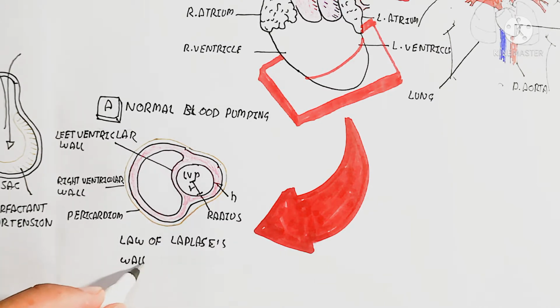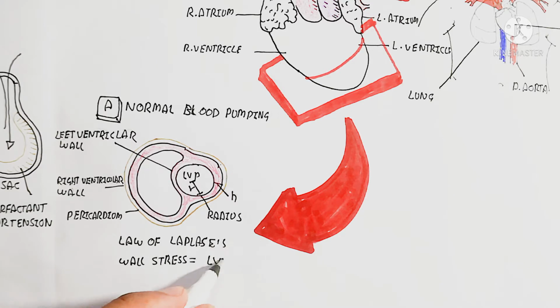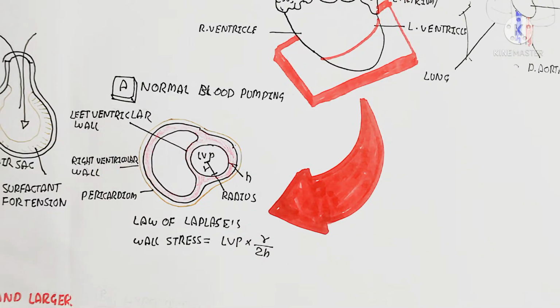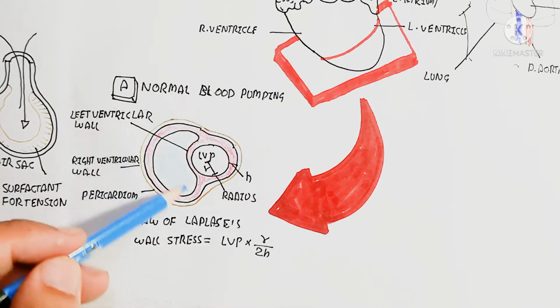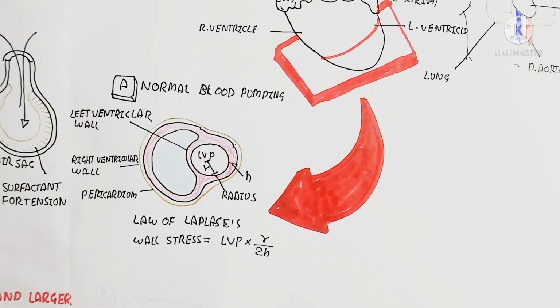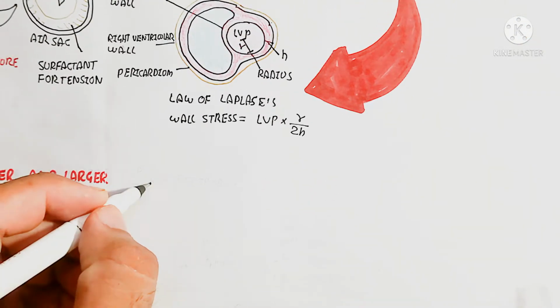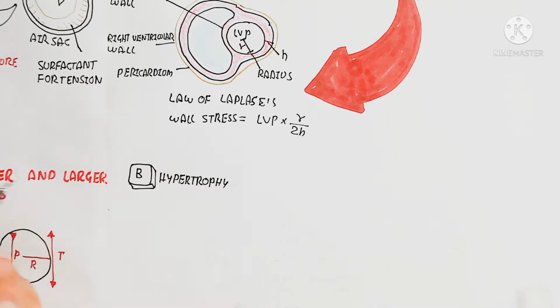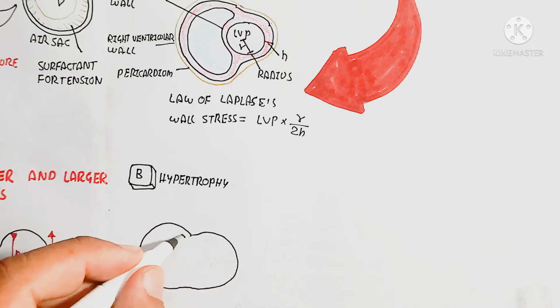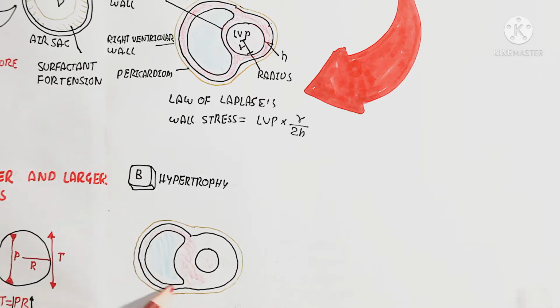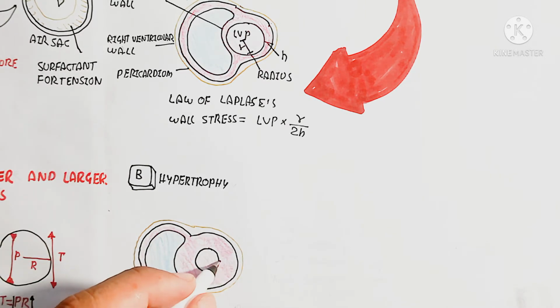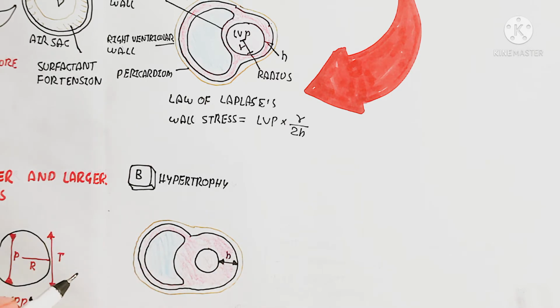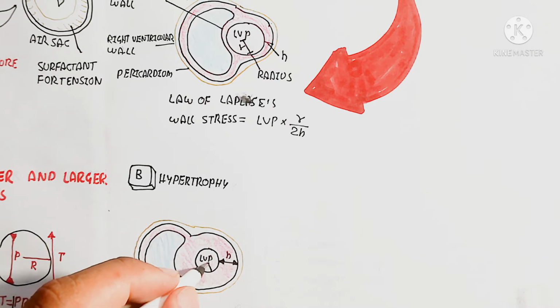Why? Because of the hardening of the tissue due to pumping the blood out throughout the body. That means more pressure. As compared to the right ventricular wall, which is thin as well as having a larger radius. So it means the radius will be larger. It is used for the filling. The blood from the whole body is thrown into the right ventricle, while the left ventricle pumps out. So that means it's hard.